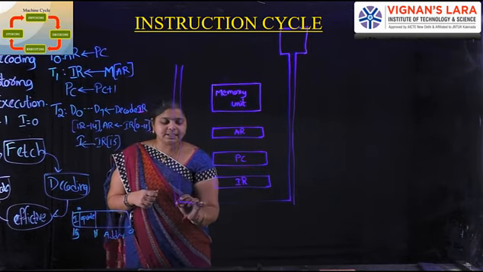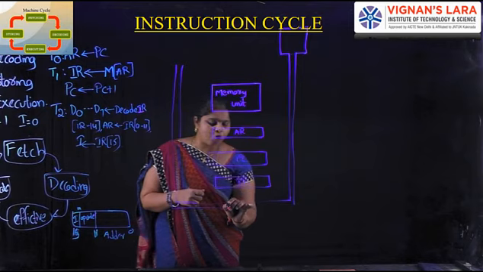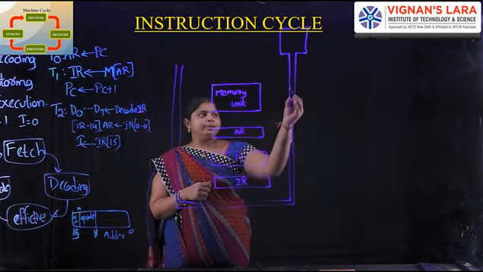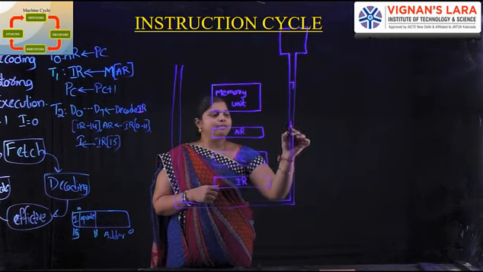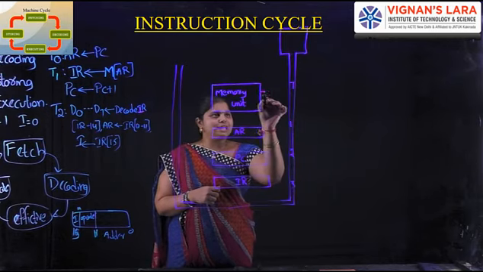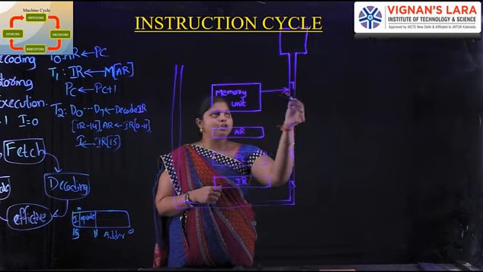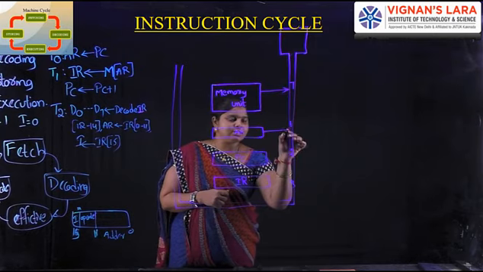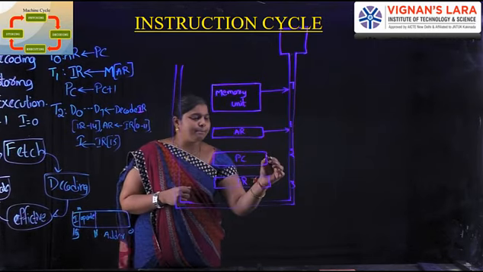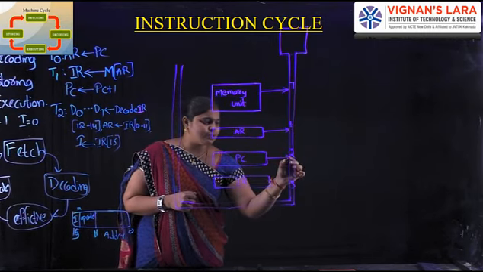What is the function of the common bus? Bus is the simplest way to transfer information. Here we have 7, 1, 2 and 3. The information is transferred from the memory unit to the common bus. Next, the address register information is transferred to 1. The program counter content is transferred to 2.